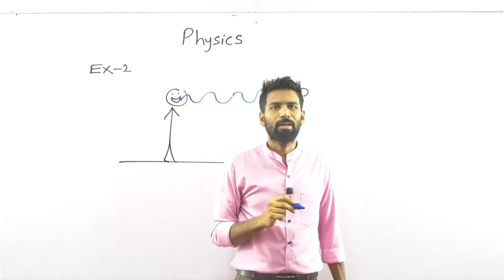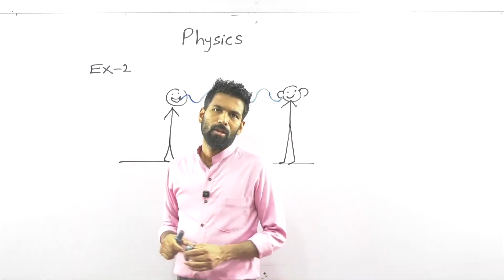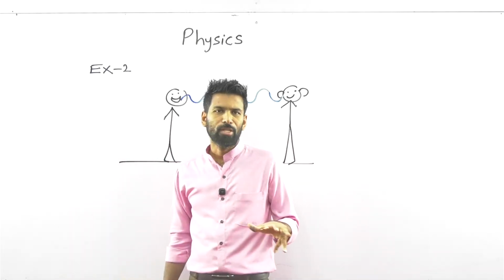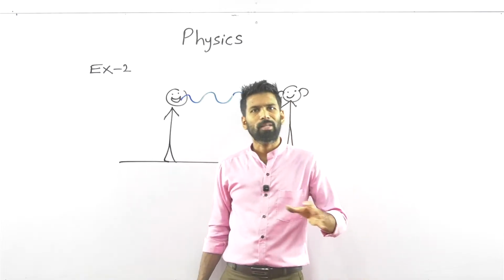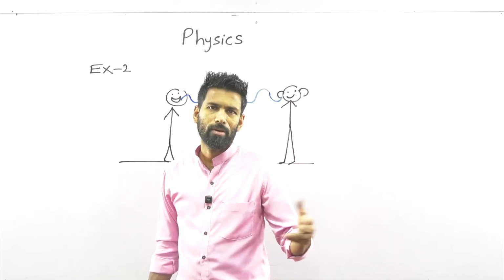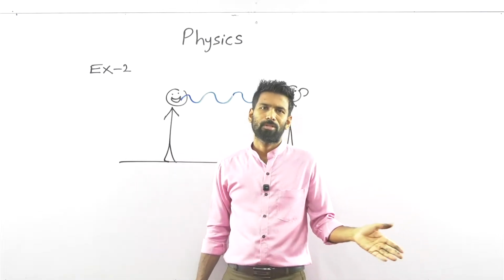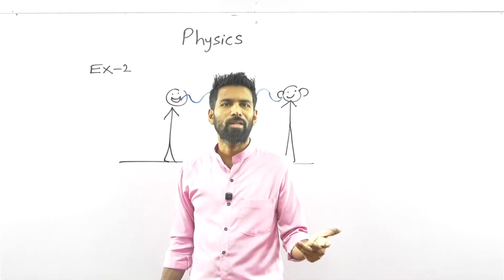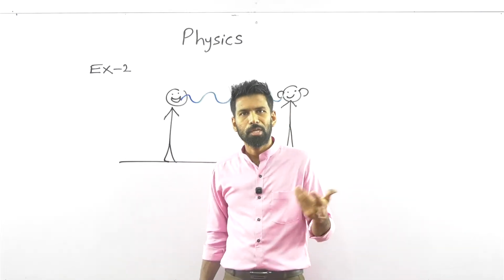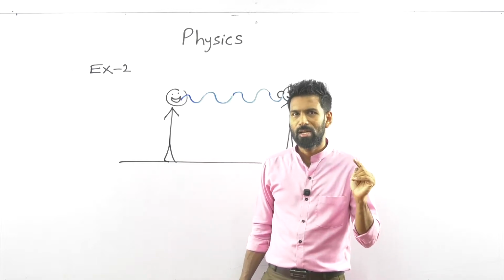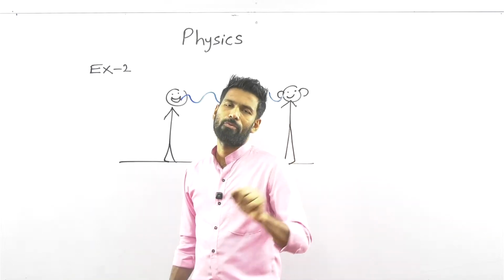Then he can hear. So physics is explaining nature through man-made models. Nature is when someone talks, other people can hear. How do we explain it through a man-made model? Sound waves.